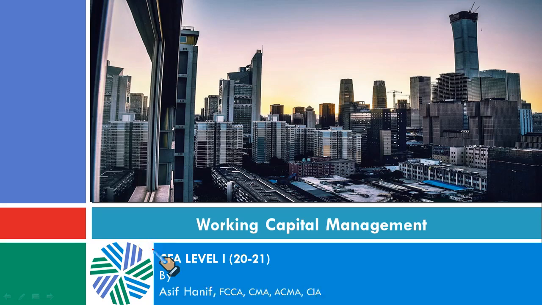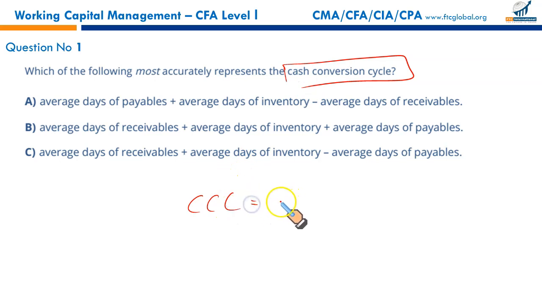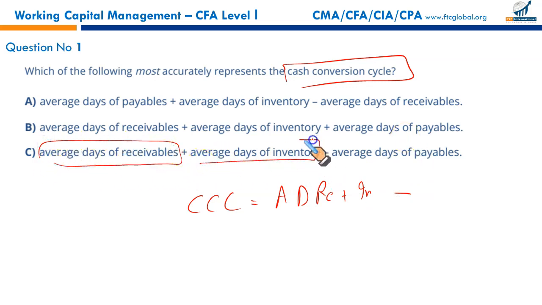Next reading is working capital management, and there are about 40 plus questions in this reading. Which of the following most accurately represents the cash conversion cycle? Cash conversion cycle is equal to average days of receivable plus average days of inventory. How many days do you hold your inventory? And from this, you need to deduct your accounts payable turnover. Given right here, average days of receivable plus average days of inventory less average days of payable. This is called cash conversion cycle, and that is your right answer.